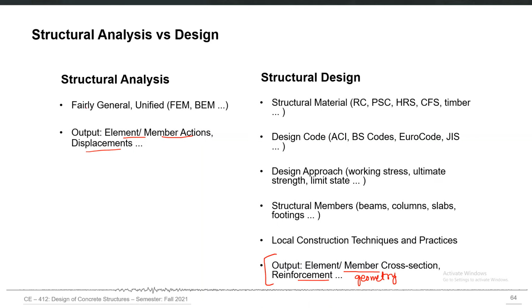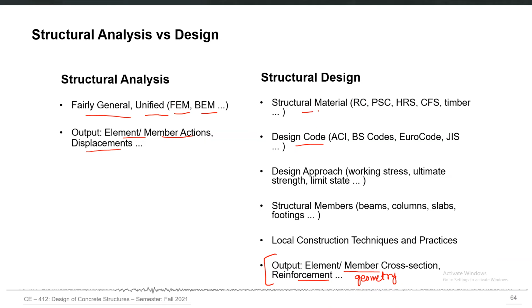The structural analysis is fairly general. It has a unified mathematical theory based on the finite element model or boundary element model. But structural design process doesn't have a unified theory. It depends on a particular building code.